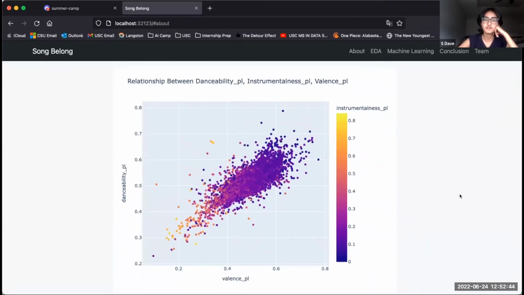Another scatter plot we did was in terms of valence, danceability, and instrumentalness in regards to the playlist attributes once again. For this one, we found that valence and danceability have a positive correlation, but both have a negative correlation with instrumentalness. Generally, as valence and danceability increase, instrumentalness actually decreases. One reason we thought for this is that since danceability might be associated with more energy, loudness, or higher tempo, it might cause a decrease in instrumentalness as a result.